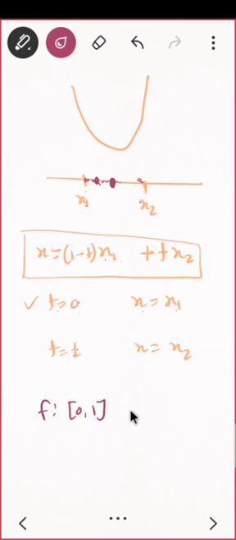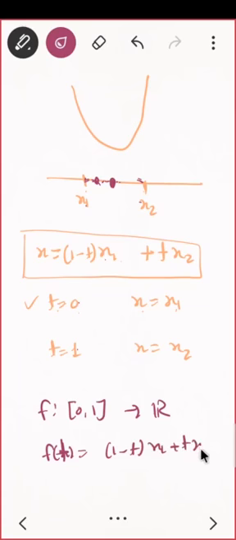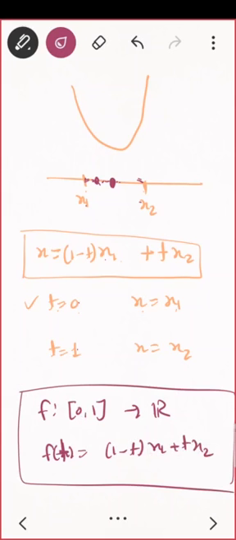So actually I am giving you a function from 0 to 1 to R, such that f of t equals 1 minus t times x1 plus t times x2. This is actually called a path. If you study higher mathematics, even if you come in TYBSc, you will see this is how we derive a path. If you put t equal to 0, you are having x1. If you put t equal to 1, you get x2, so it is a straight line passing through x1 and x2. So is that clear? Is the concept clear?